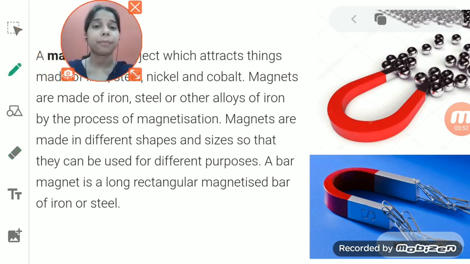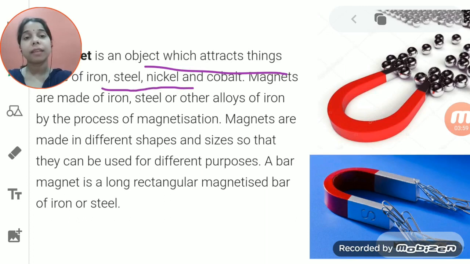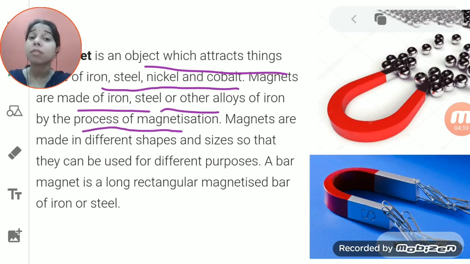Now if we talk about magnets, basically magnets are made of iron, steel, or other alloys of iron. So you see here, students, a magnet attracts things made of iron, steel, nickel and cobalt. And these magnets are basically made up of iron, steel, or other alloys through the process of magnetization. What is magnetization, student? Converting a material to get the property of a magnet, that process is known as magnetization.